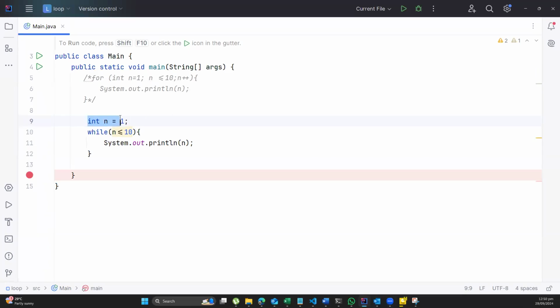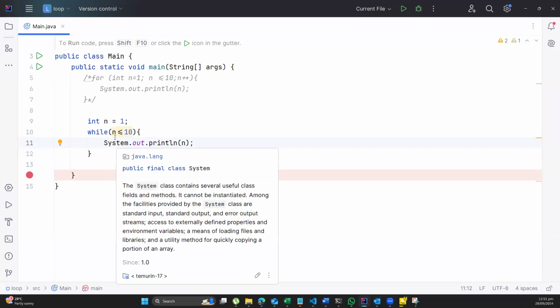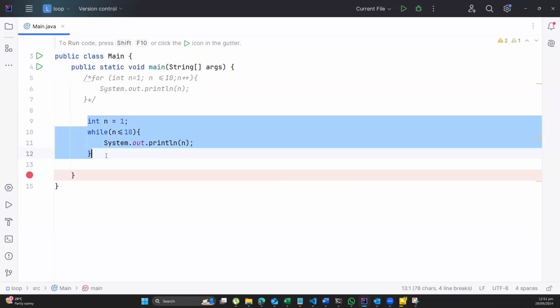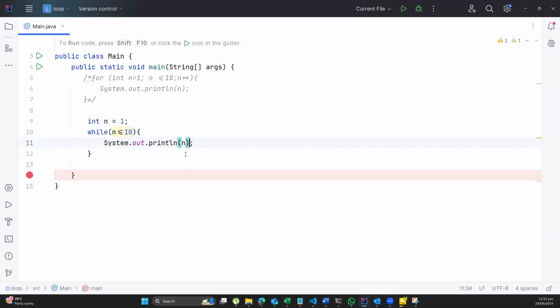I told my computer at line 9 that n is equal to 1. I said when you come in here, check if 1 is less than 10. In this case, n is 1. So since 1 is less than 10, the system will display whatever that is in n, and whatever that is in n at this point in time is 1. The computer has not been given a command to increase 1 so that I can use this as my control. So to the computer, for the entire lifespan of this program, n is always going to be equal to what?